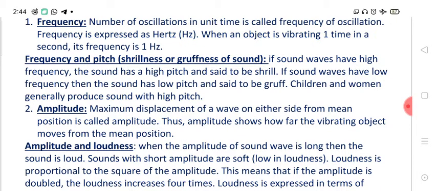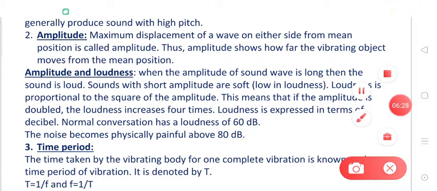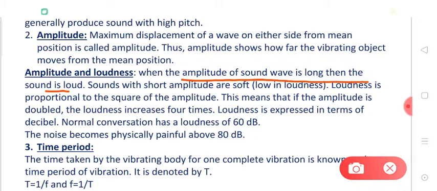So dear students, the loudness of sound depends on the amplitude. The larger the amplitude, the higher the loudness. When the amplitude of a sound wave is large, the sound is loud. Sounds with small amplitude are soft, or low in loudness.